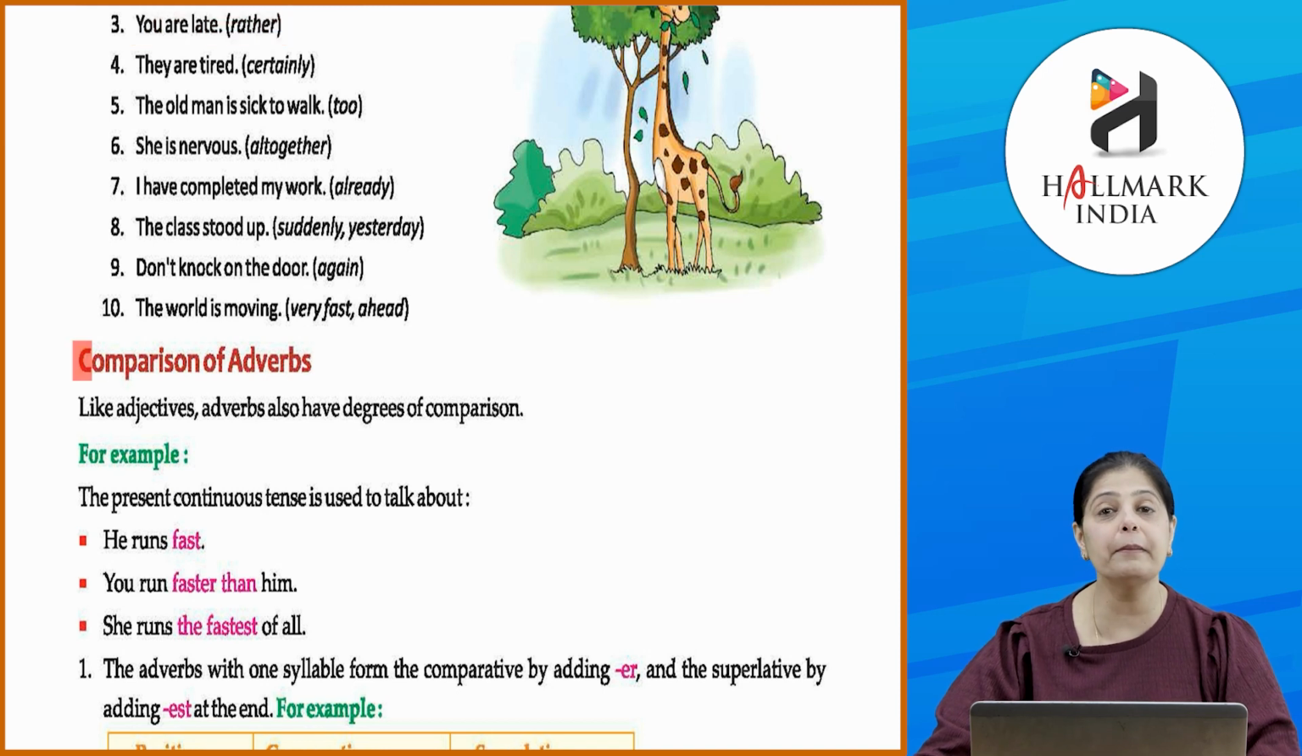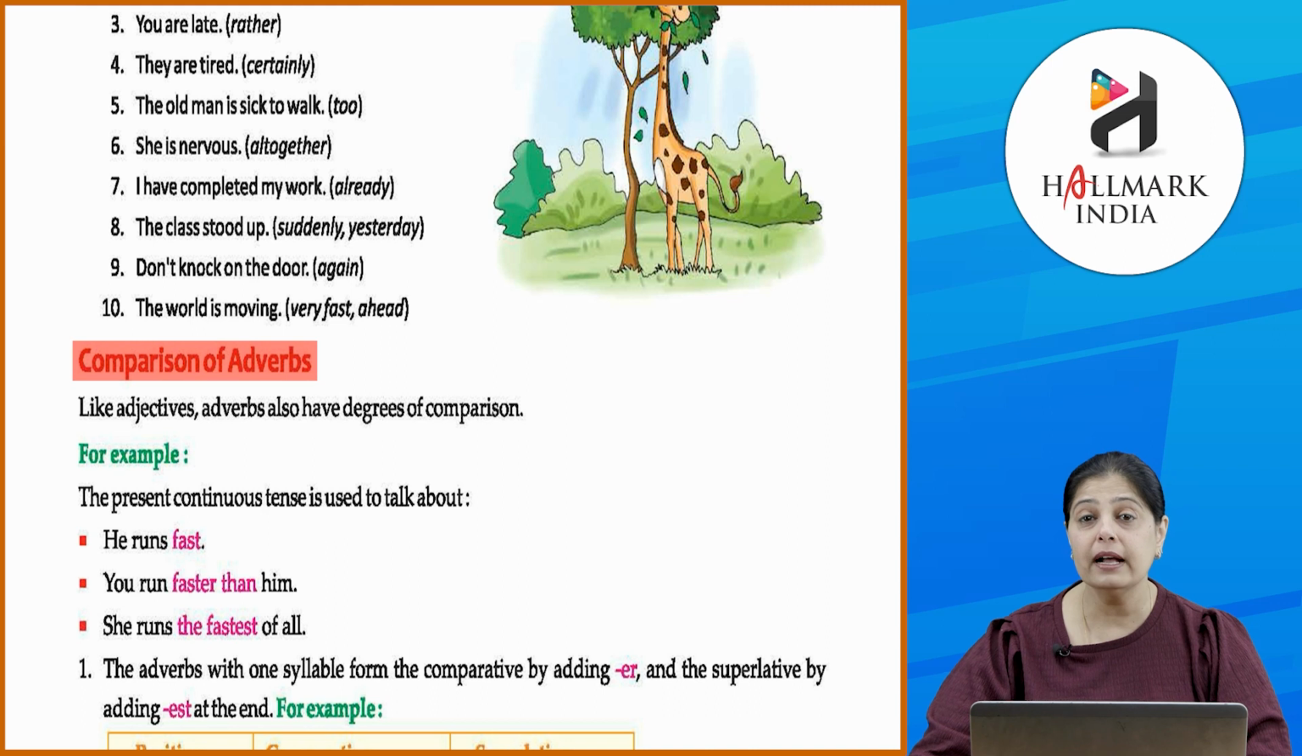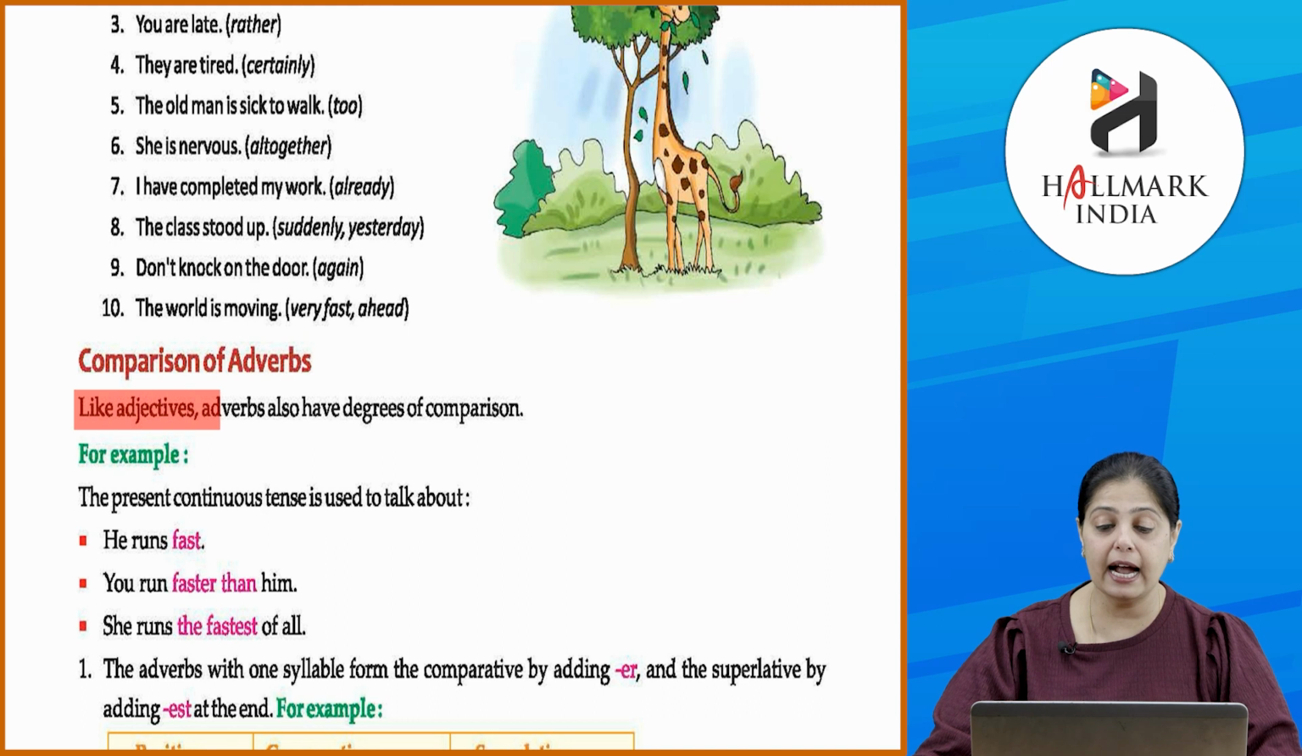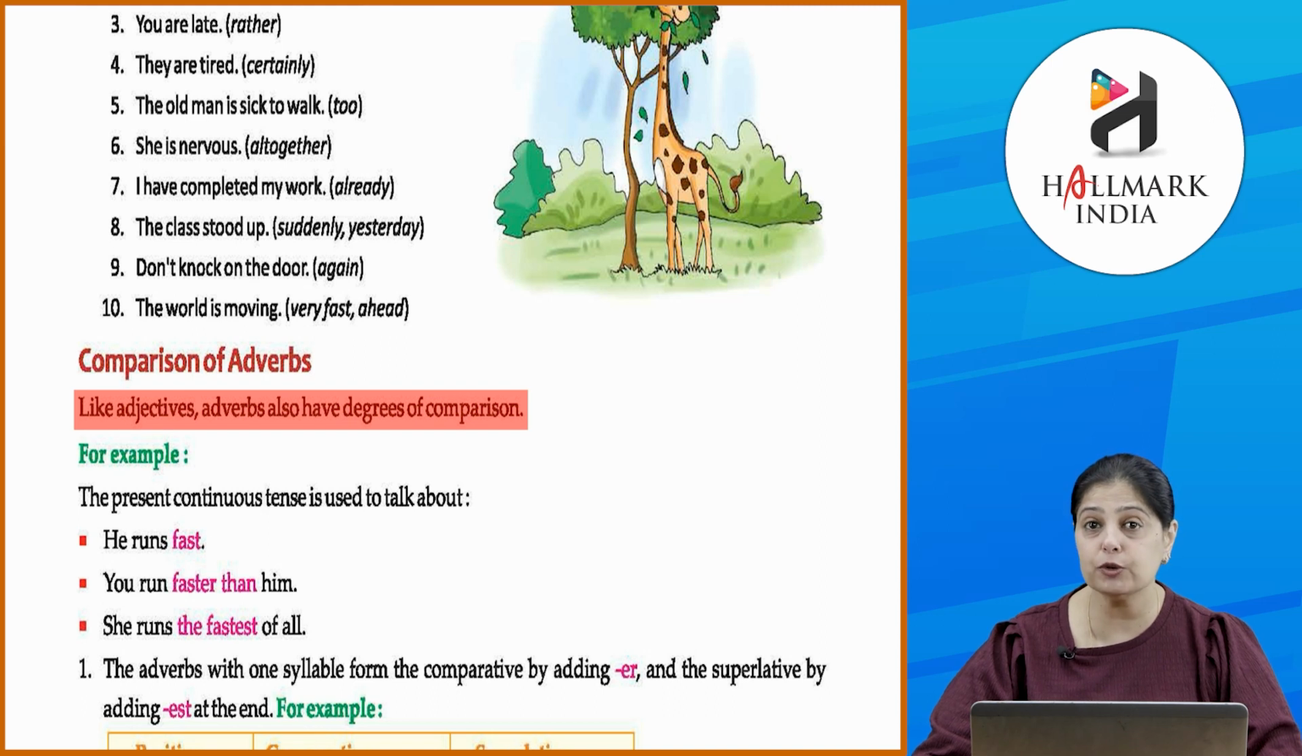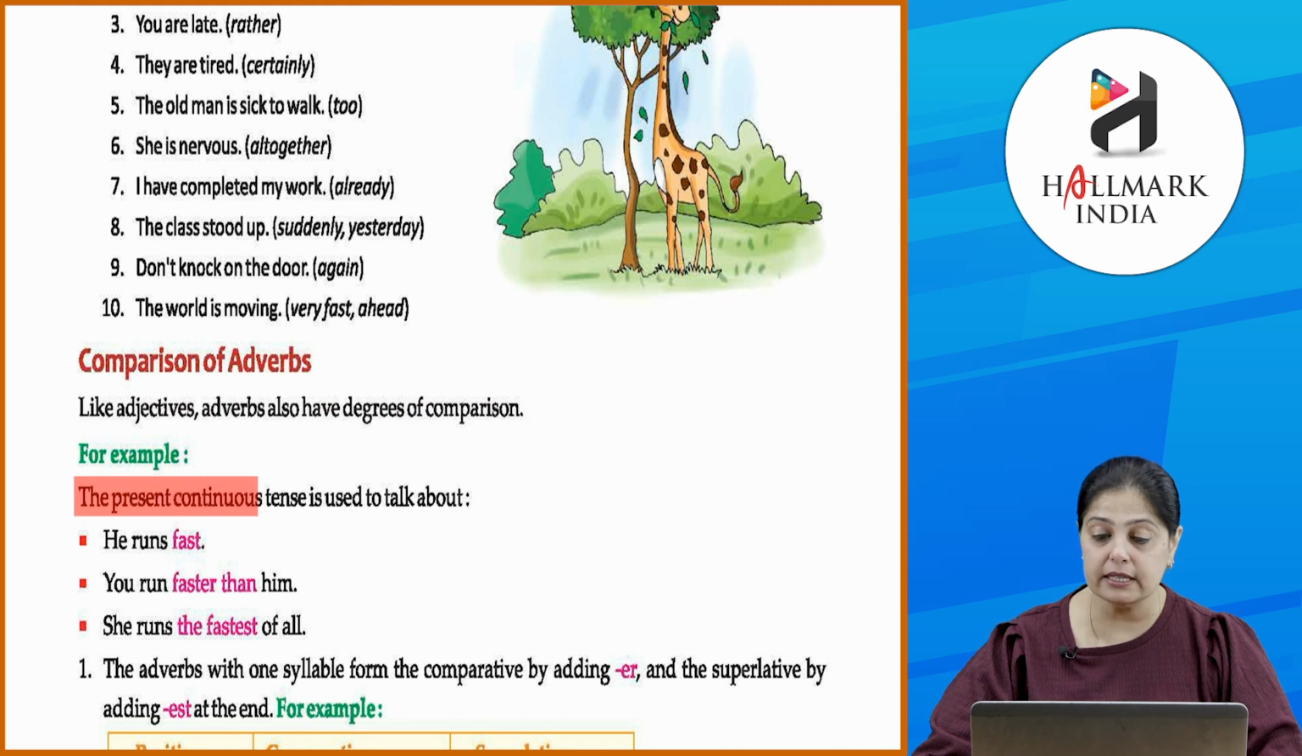Now let's look at the comparison of adverbs. अब adverbs को कैसे compare करते हैं? Let's look at that process, okay? Like adjectives, adverbs also have degrees of comparison. Okay, adjectives में हमने किए थे ना, positive degree, comparative degree and superlative degree. In the same manner, okay, adverbs also have their degrees of comparison. Okay, for example, he runs fast. You run faster than him. Okay, she runs the fastest of all.